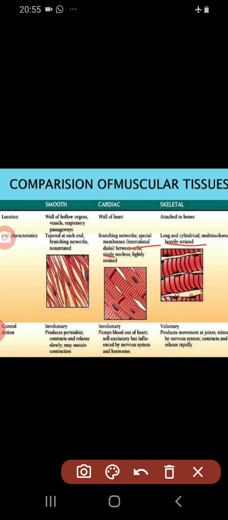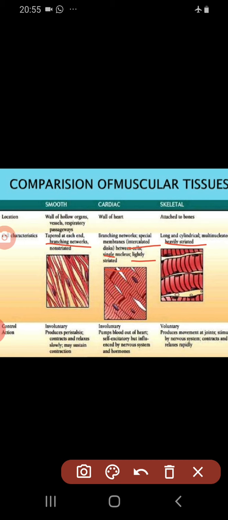These intercalated discs are present at the intervals of these fibers. They are a special feature of the cardiac muscles and they are also striated. Then smooth muscles are tapered, means pointed at the ends. They do not have any striations, so they are non-striated.